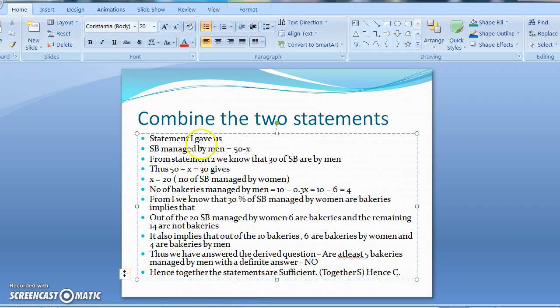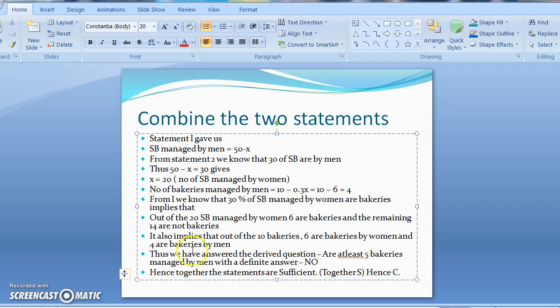So let's recap. Alright, so statement 1 gives us that the number of small businesses managed by men is 50 minus x. From statement 2, we got that 30 of the small businesses are by men. We equate these two, we get 50 minus x equal to 30, gives x equal to 20. We could go directly now and say that the number of bakeries managed by men is 10 minus 0.3x, which is 10 minus 6 equal to 4, and therefore we can say that the two statements together are allowing us to give a definite answer to the question, hence together sufficient.